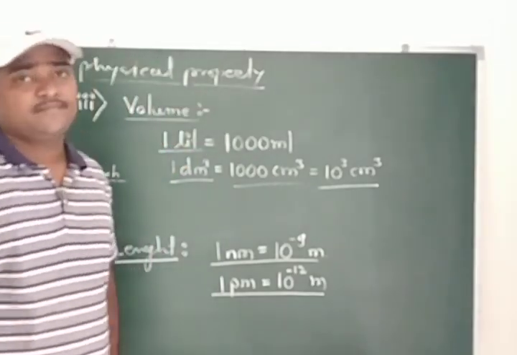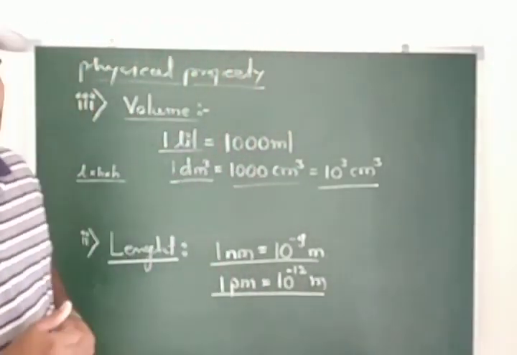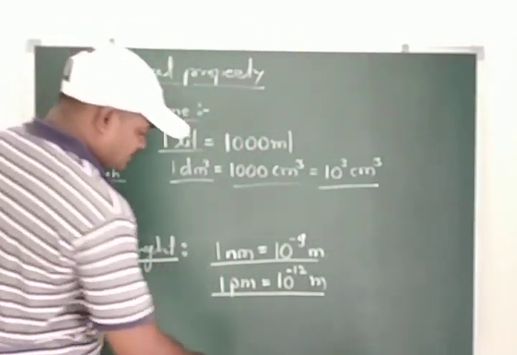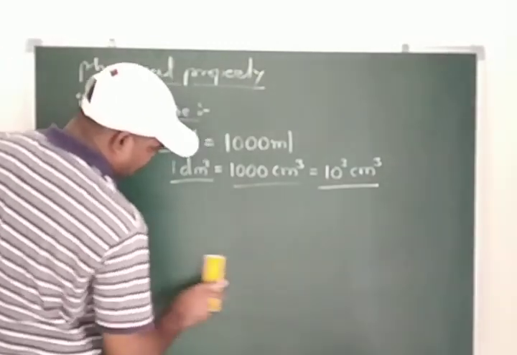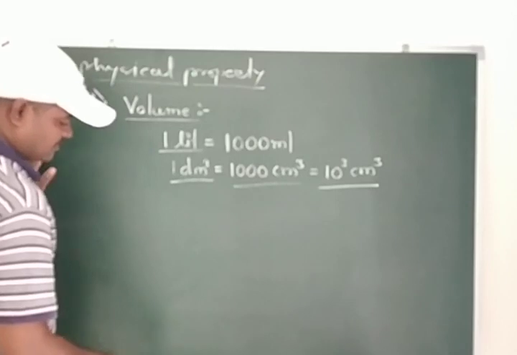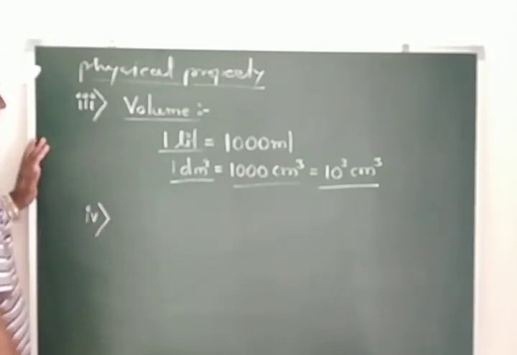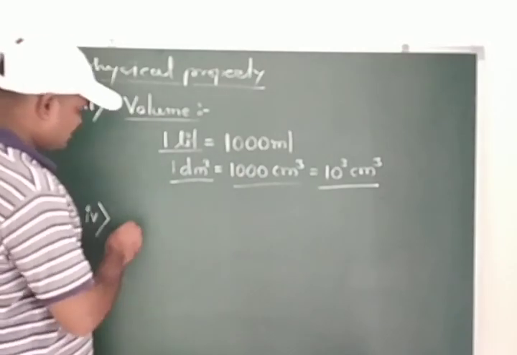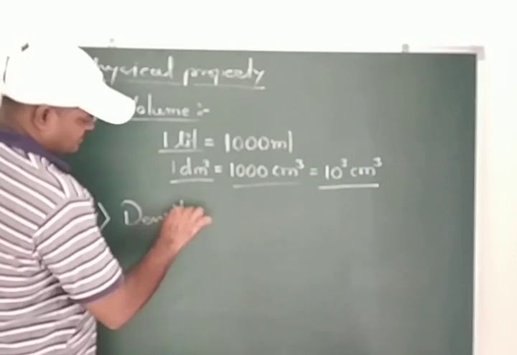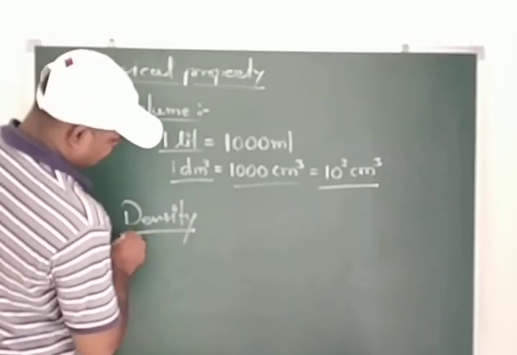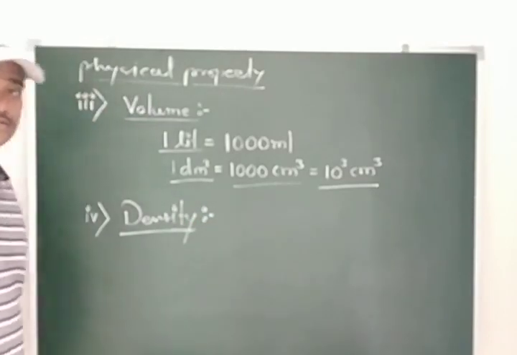And there are different physical properties which we use in our daily life. Among those, we will see one more physical quantity, and that is the density. So this is the fourth physical quantity from this topic, the density. Now students, what does density mean?